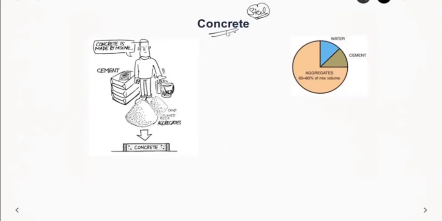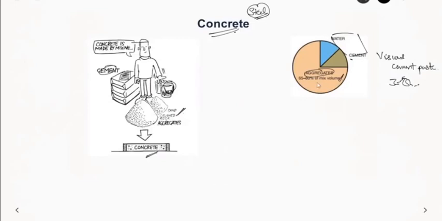So what is concrete? How is concrete manufactured? Concrete is nothing but a mixture of cement, water, and coarse and fine aggregates. All these three things are mixed together to get concrete. If you look at the percentage by volume, most of the volume comprises aggregates, like 65 to 80% of the mixed volume. Then you have cement and water. When cement combines with water, it forms a viscous cement paste. This viscous cement paste helps in binding these aggregates, holding them like a glue.